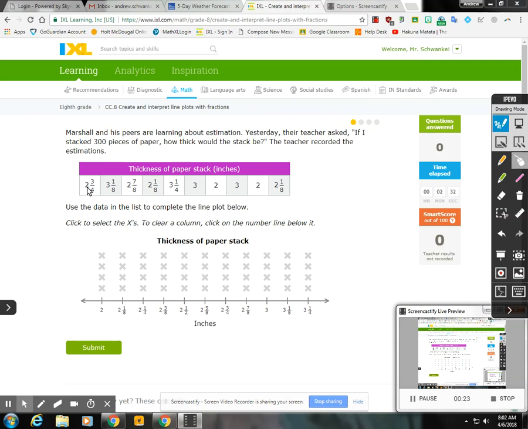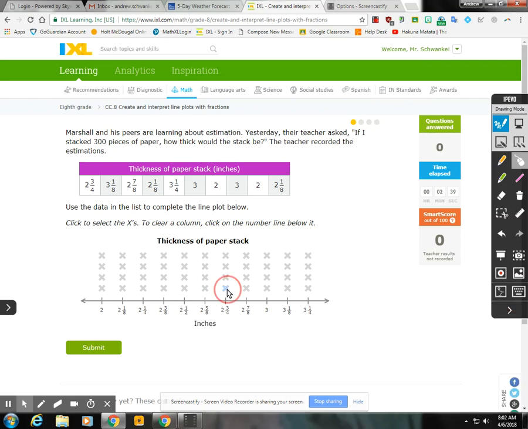So 2 3/4, how many times did that occur? Once, and it looks like that's it. So for 2 3/4, we're going to just put 1x. And then for 3 1/8, we look and say, well, there's only one time that happens. So at 3 1/8, we go to 1. And then for 2 7/8, it looks like it was just 1. And then for 2 1/8, it looks like that happened twice. So for 2 1/8, we go to 2 times.